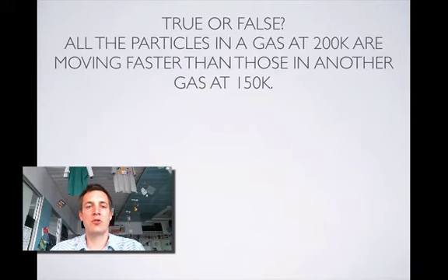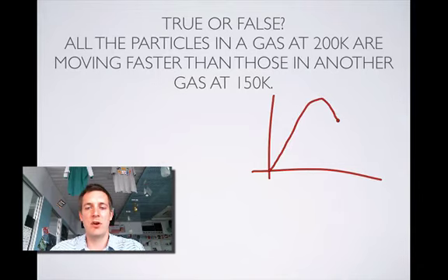Okay, next one, true or false. This one is a deliberately vague question because it's trying to raise a number of points. All the particles in the gas at 200 Kelvin are moving faster than those in another gas at 150 Kelvin. So I suppose we probably ought to be thinking of a Boltzmann distribution here. Here is the line at 150 Kelvin. No particles have no energy. Okay, this is something that we kind of need to remember.